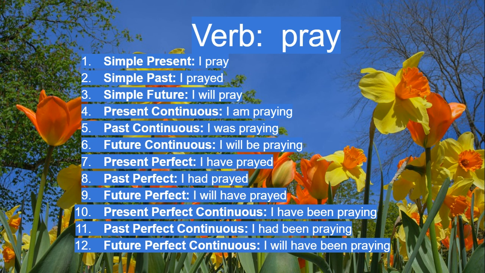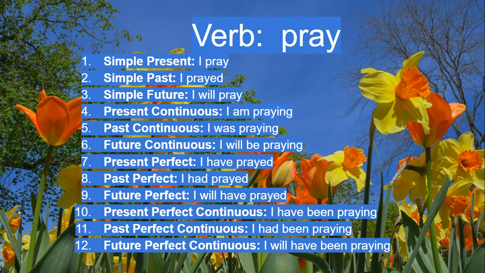The verb is pray. Simple present tense is I pray. The simple past tense is I prayed. The simple future tense is I will pray. The present continuous tense is I am praying. The past continuous tense is I was praying. The future continuous tense is I will be praying.